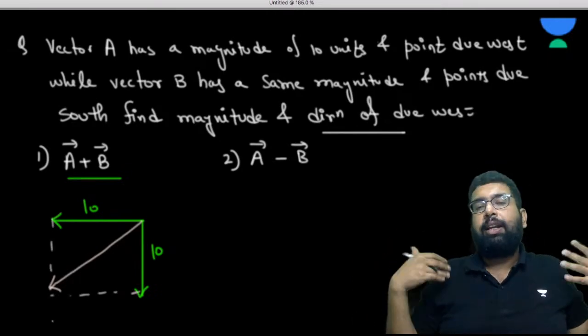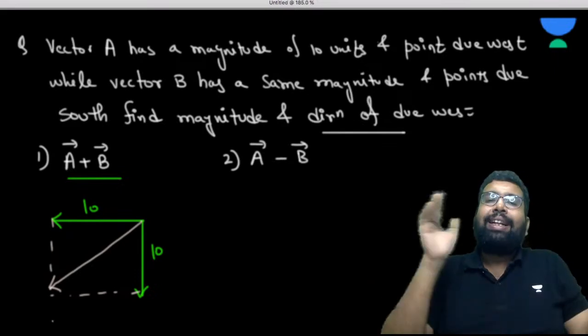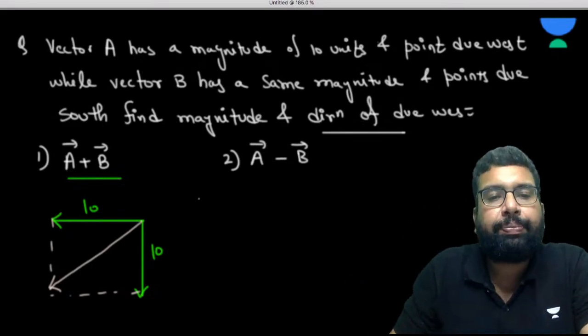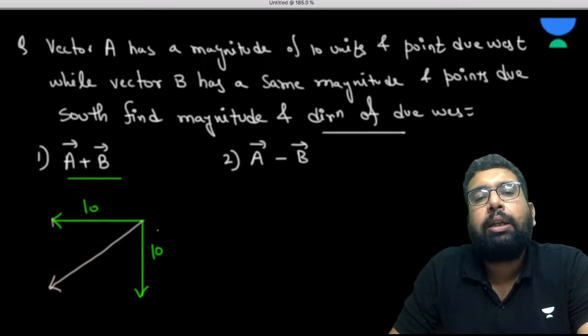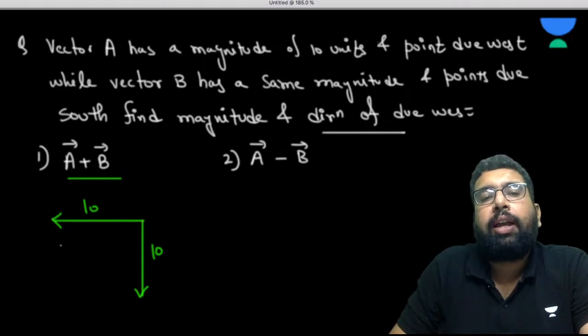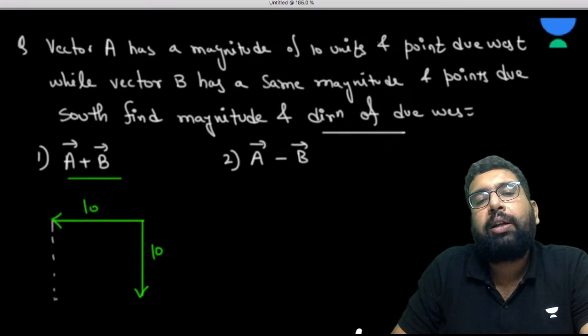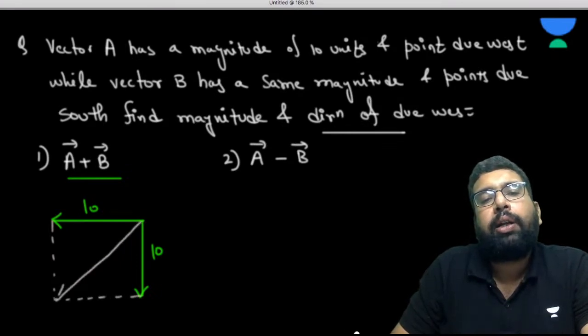Not always do you require making the parallelogram. If we have to save some time, see what happens. We have made both the vectors, and when we have made both the vectors, we can make the parallelogram. It will look like this, and then we can draw the resultant.